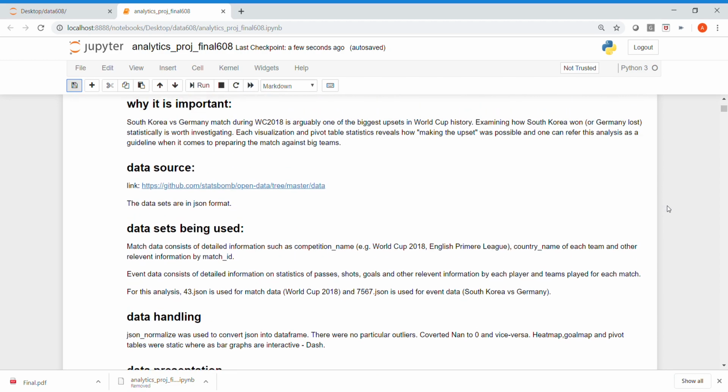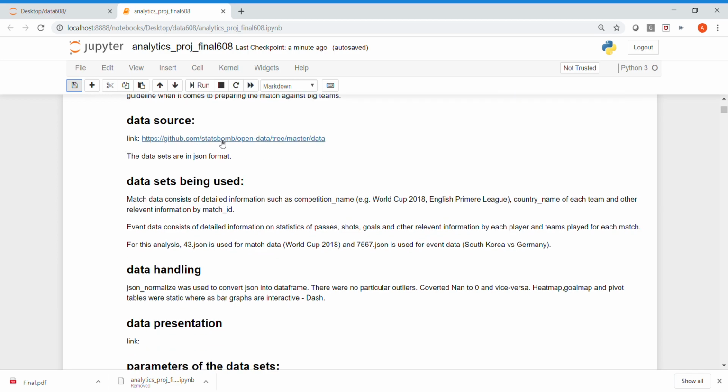Why is it important? The South Korea versus Germany match during the 2018 World Cup is arguably one of the biggest upsets in World Cup history. Examining how South Korea won statistically is worth investigating. Each visualization and pivot table statistic reveals how the upset was possible, and one can refer to this analysis as a guideline when preparing for a match against big teams.